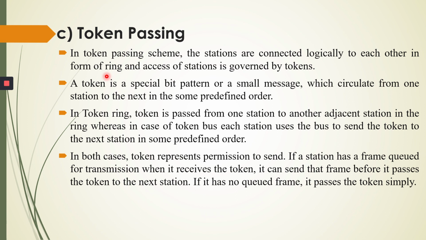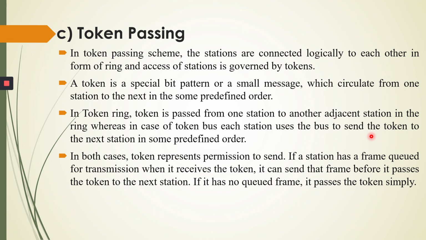Okay, so next is token passing. In the token passing scheme, the stations are connected logically to each other in the form of a ring, and access to the station is governed by tokens. So a token is given to every station. A token is a special bit pattern or a small message which circulates from one station to the next in some predefined order. In token ring, the token is passed from one station to the adjacent station in the ring, whereas in the case of token bus, each station uses the bus to send the token to the next station in some predefined order.